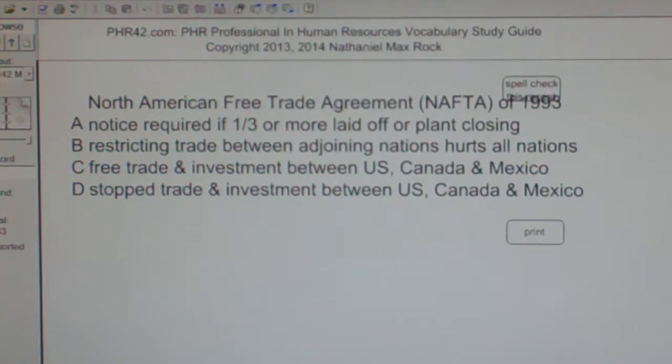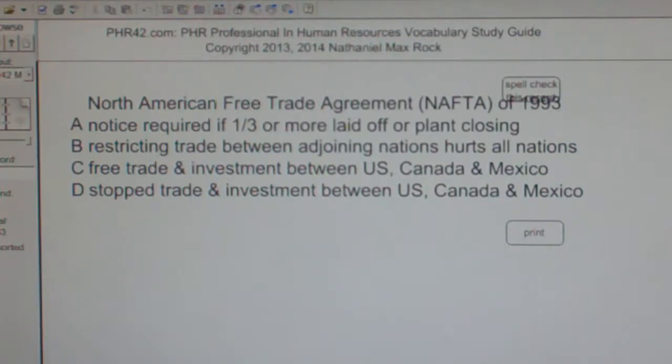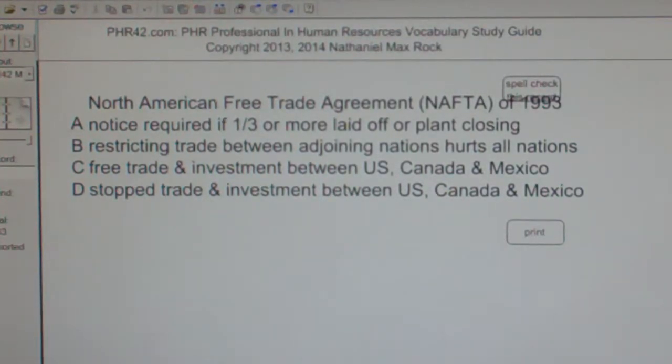Multiple choice question, North American Free Trade Agreement, NAFTA of 1993. A. Notice required if one-third or more laid off or plant closing. B. Restricting trade between adjoining nations hurts all nations. C. Free trade and investment between U.S., Canada, and Mexico. D. Stop trade and investment between U.S., Canada, and Mexico.